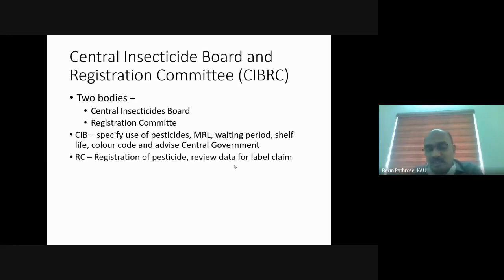The last thing is the body which registers pesticides in our country. I told you about pesticide registration. The government authority which is vested with the registration of a pesticide is the Central Insecticide Board and Registration Committee. The CIBRC is having two parts. One is the Central Insecticide Board and second is the Registration Committee. The Central Insecticide Board specifies the use of pesticides, waiting period, shelf life, color code, etc. And the Registration Committee is meant for registration of the pesticide. Just remember the name Central Insecticide Board and Registration Committee.